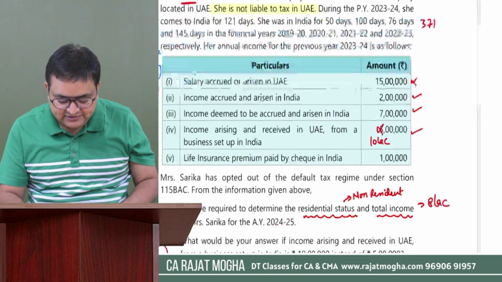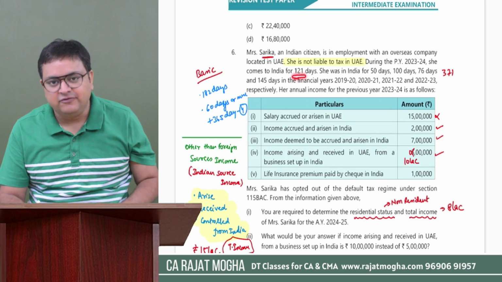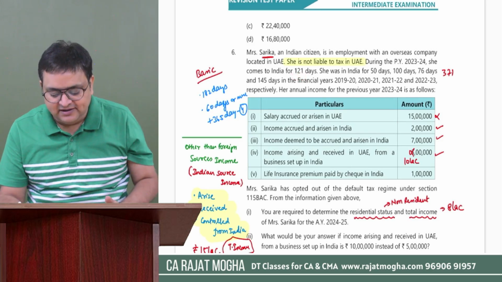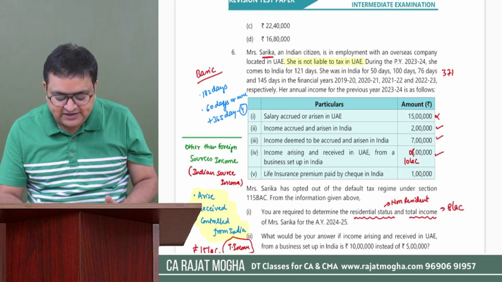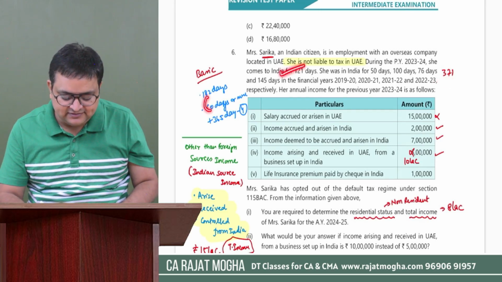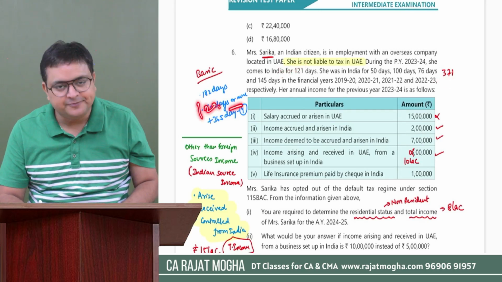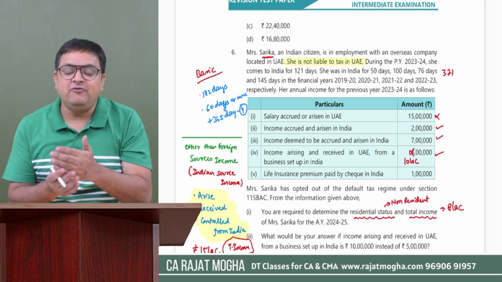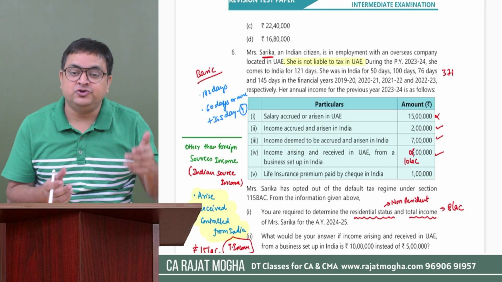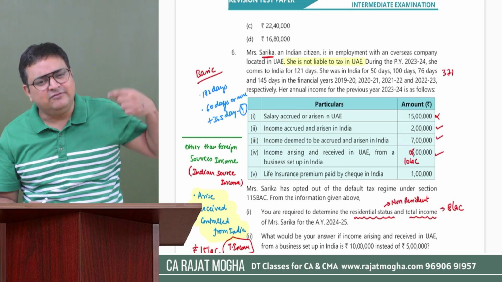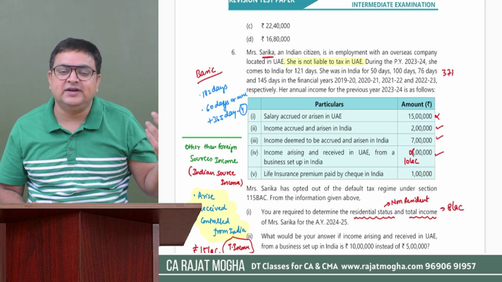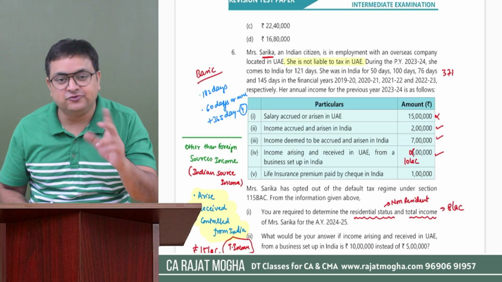So since she was here for 120 days or more, yes. And in the last 4 preceding years, 371 days. So now she is satisfying the second condition, 120 days condition, right? So she will become resident. Now we have to check ordinary or not ordinary. Should we check those additional conditions, 730 days or in last 10 years, out of those 10 years, she should be resident in 2 years? No.